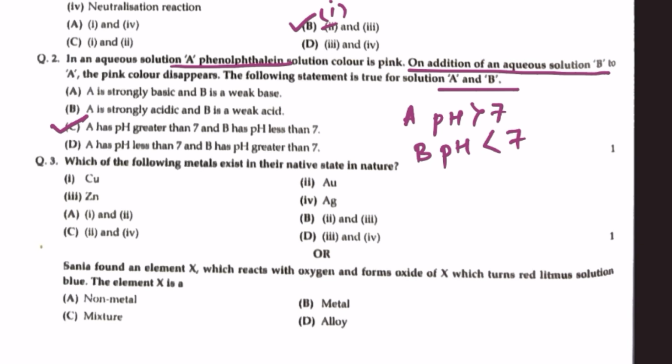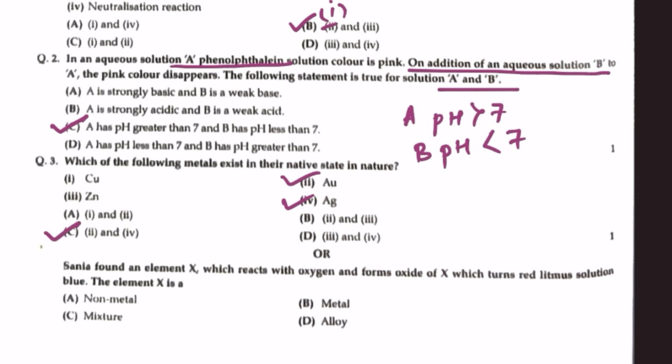Which of the following metals exists in their native state in nature? The metals which will be least reactive or inert metals which do not react at all will exist in their native state in nature. So correct option will be, now options given are, option 1 is copper, 2 is gold, 3 is zinc, 4 is silver. Correct option is gold and silver. So option 2 and 4 are correct options. So here option C is correct.